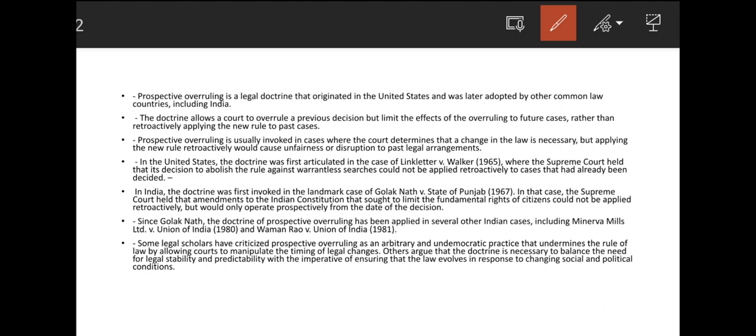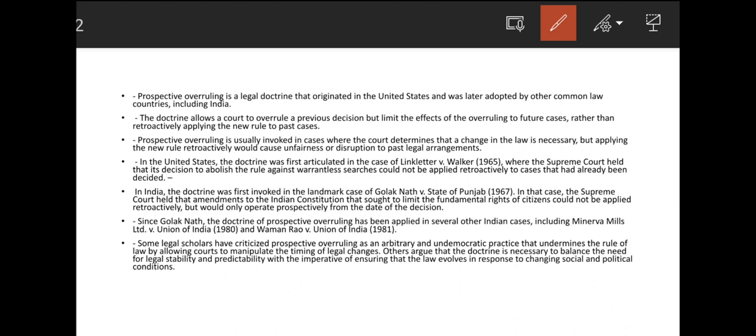So the 1953 law remained valid because the Golaknath judgment was not applied retroactively. So for the first time in the Golaknath case, this prospective overruling was applied.